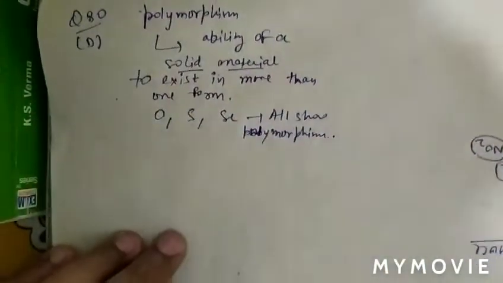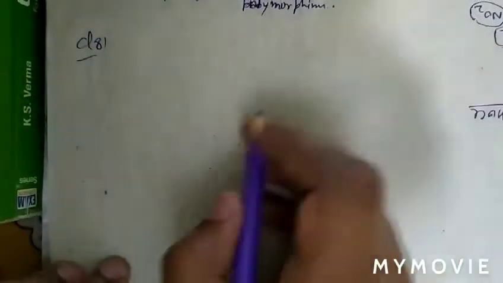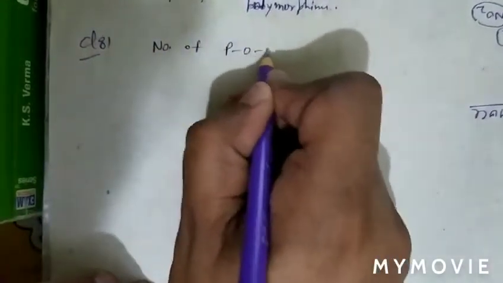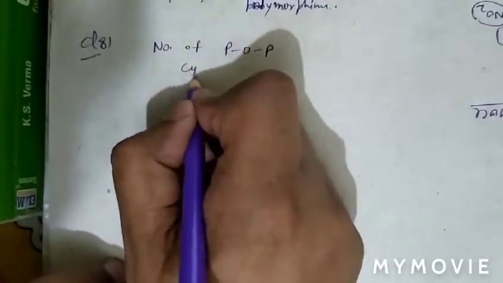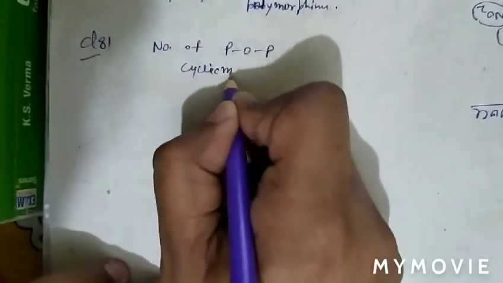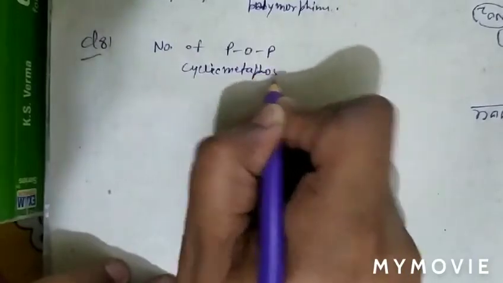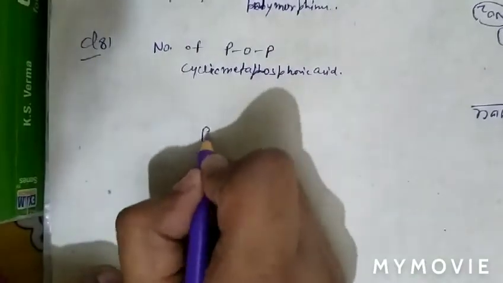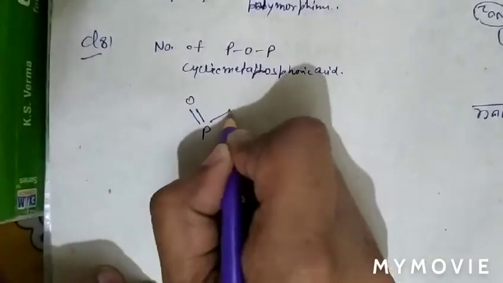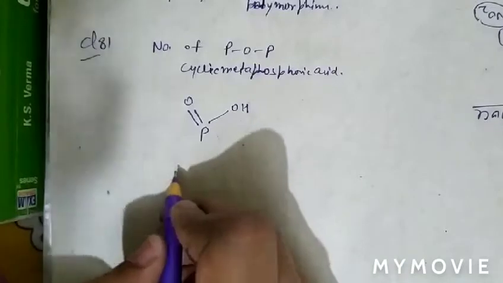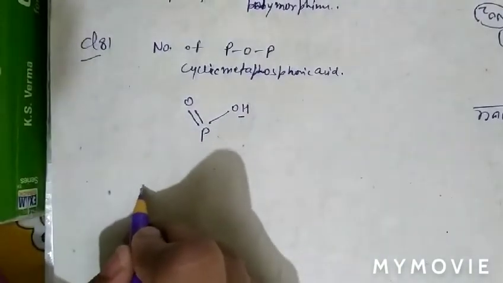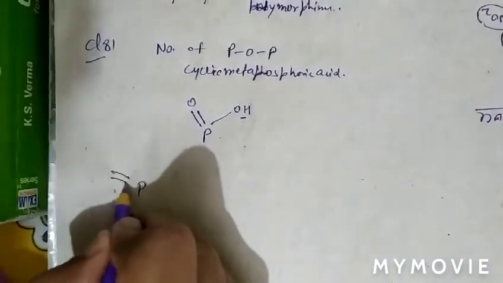See question number 81. What is given there? Question number 81, number of phosphorus oxygen bonds in cyclic metaphosphoric acid. See, phosphorus has the tendency to form 5 bonds. So phosphorus and one pair of OH on each phosphorus atom, so P double bond O, OH.